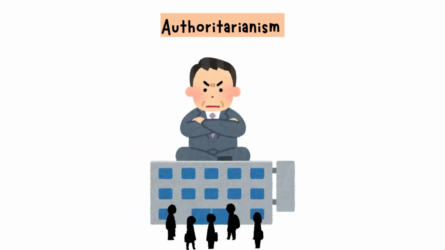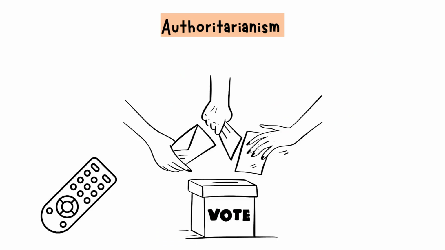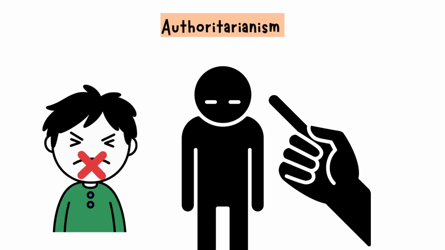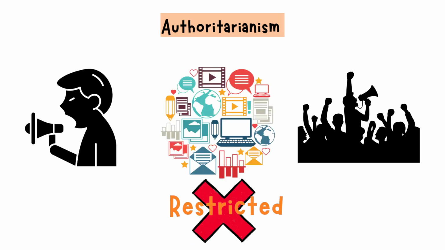Authoritarianism. In an authoritarian system, one ruler or a small group holds most of the power, and citizens have little say in how they're governed. Elections, if they exist, are often controlled or symbolic. The leader decides what's right, and opposing voices are silenced. Freedom of speech, media, and protest? Usually restricted. But here's the catch.